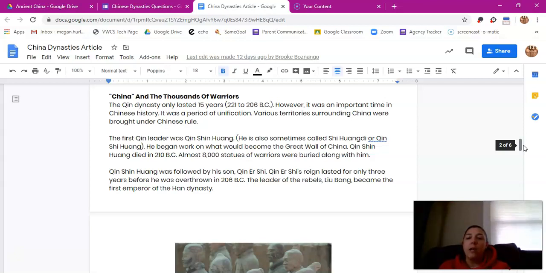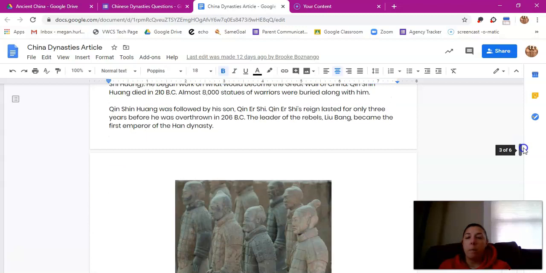Qin Shi Huang died in 210 BC. Almost 8,000 statues of warriors were buried along with him. Qin Shi Huang was followed by his son, Qin Er Shi. His reign lasted only 3 years before he was overthrown in 206 BC. The leader of the rebels, Liu Bang, became the first emperor of the Han Dynasty.